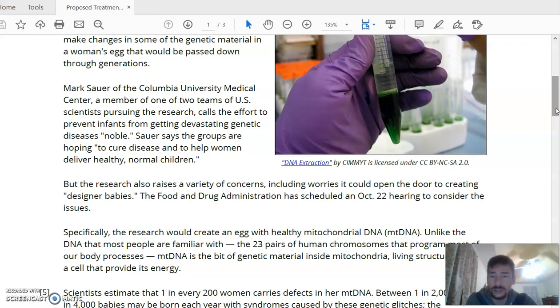Now, when we look at this, we're talking about all these situations, right? We have changes to genetic material in a woman's egg. We have the idea of preventing genetic diseases as being noble. And then we have the concerns about designer babies, right? And so when we're looking at all that information, really, I would consider all of this to be the introduction, right?